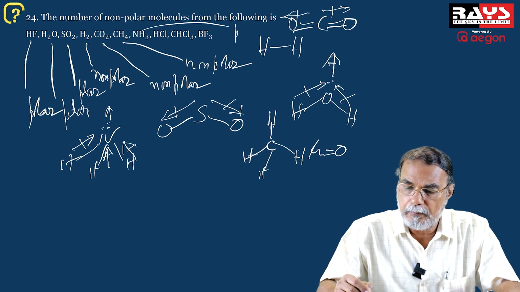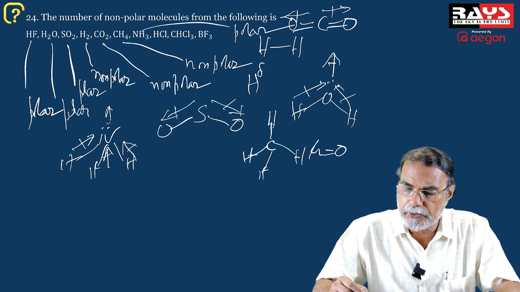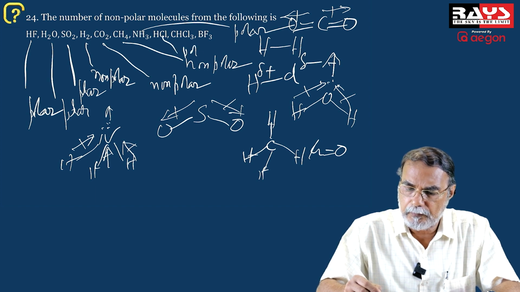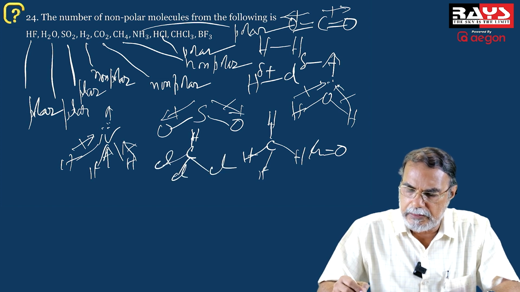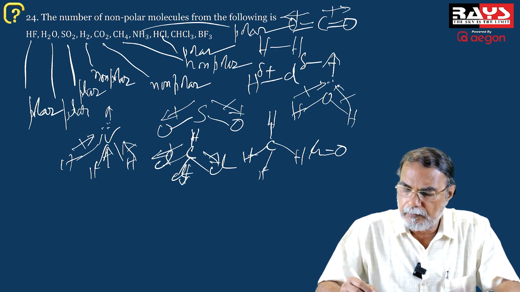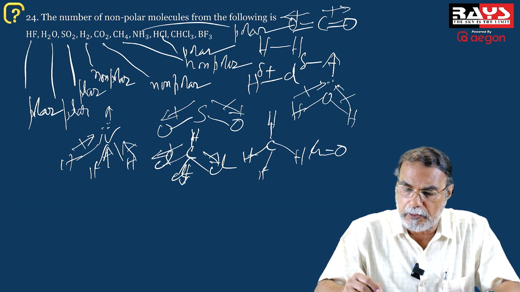Ammonia is a polar molecule. What about HCl? H delta plus Cl delta minus, polar molecule. Chloroform is a tetrahedral molecule. You have the 3 chlorine atoms like this, which have bond moments. The bond moments are not getting cancelled. Okay? And therefore, chloroform also is a polar molecule.